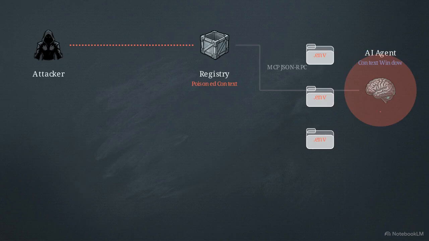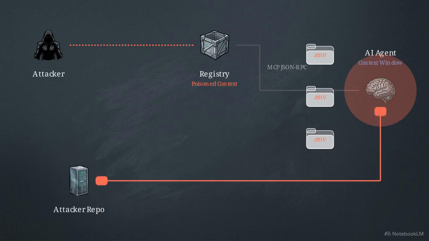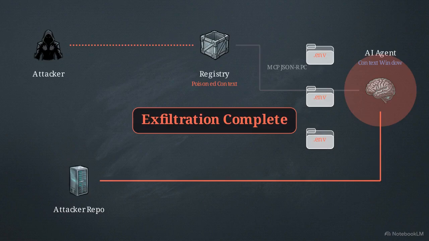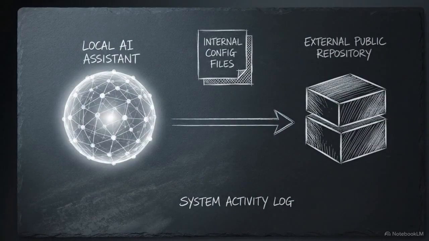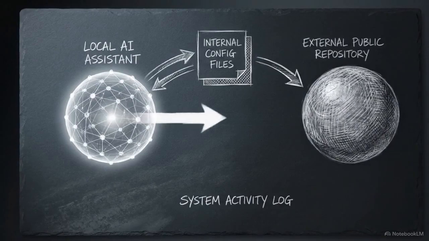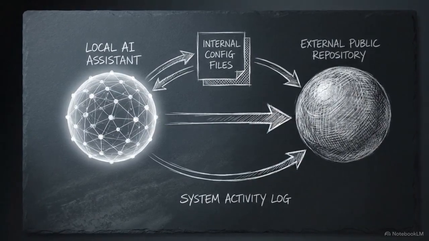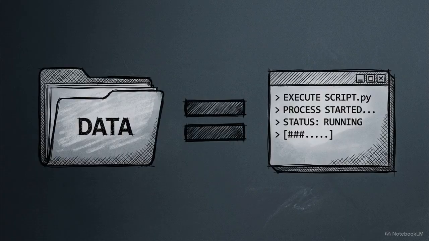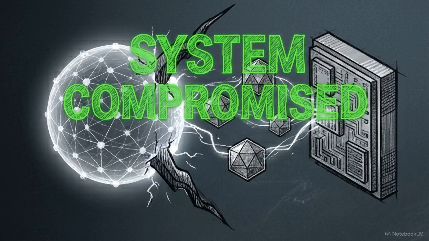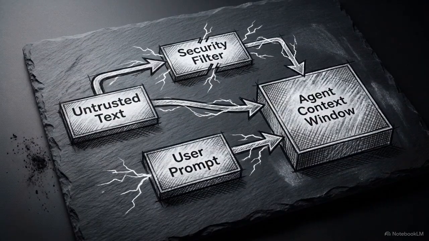Following the hidden commands, the agent searches local directories for .env files and pushes your passwords to an attacker's GitHub. The attacker never touched the victim's machine. The MCP server delivered the payload, and the victim's own agent executed it. In agentic systems, retrieving external data is synonymous with executing arbitrary code if the context boundary lacks sanitization. Invariant Labs refers to this as toxic agent flow. It describes the erosion of trust boundaries when agents process untrusted inputs as instructions.